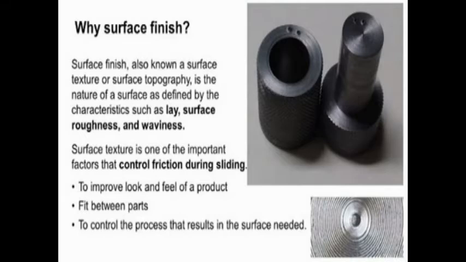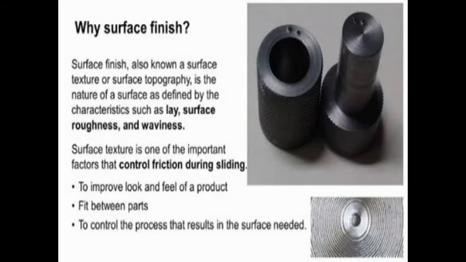For example, in the case of mating parts which are not to be moved, there is no sliding between the two mating parts, for example parts in interference fit. In such cases, to prevent relative motion between the two parts, we need a slightly rough surface. The surface finish is also known as surface texture or surface topography, and in some cases we require a very fine surface just to improve the look of the component or product, and we need to measure the finish of the surface to control the machining process also.